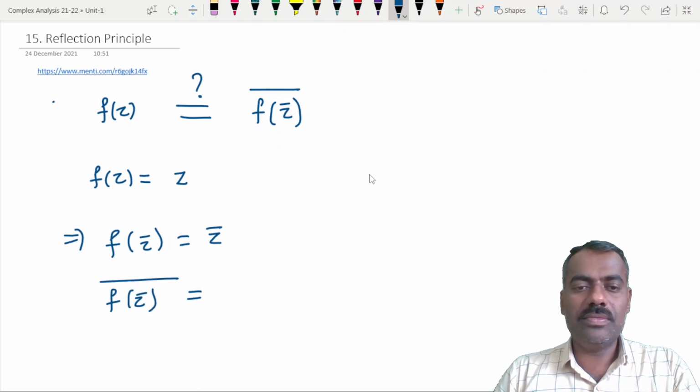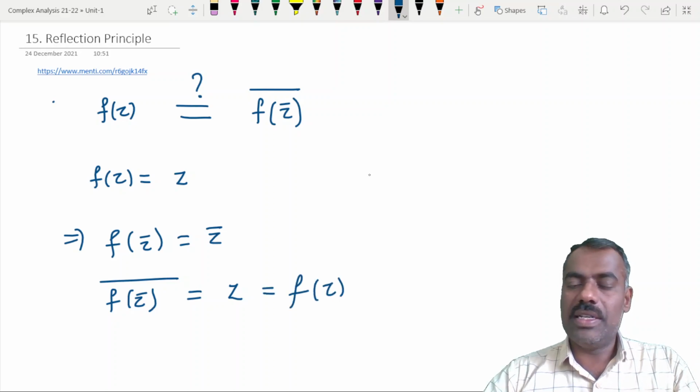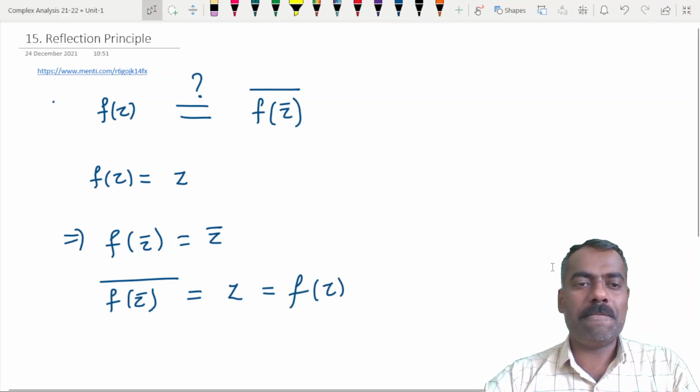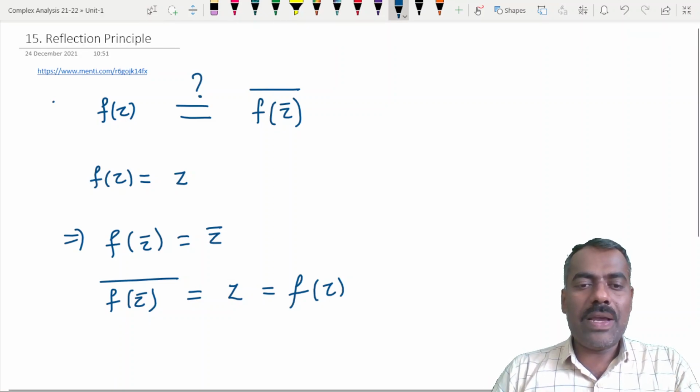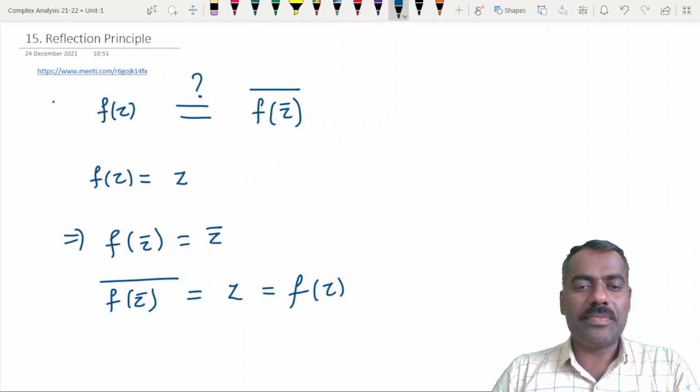It is z, which is the same as f of z. Yes or no? z bar whole bar is the same as z. So for this function, this is true.